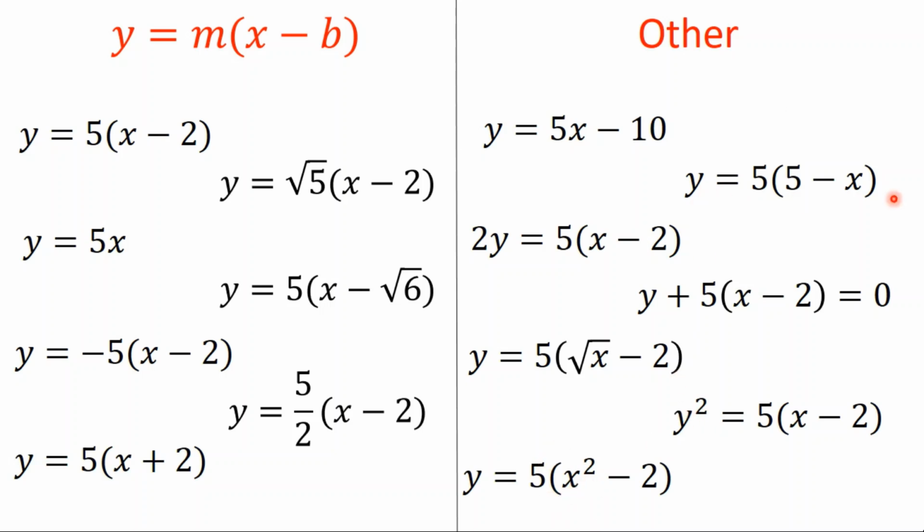Going back to the top, this one here is sort of in the right form, although not quite. We would have to play with it just a little bit to make it right. We would have to take out negative 1 as a factor and rewrite this as negative 5 lots of x minus 5. So nearly in the correct form, wouldn't take long to get it in the right one, but it's not at the minute. Same with here, wouldn't take long to get it in the right form, but it's not quite. And this last one has got a y squared, which we cannot have.